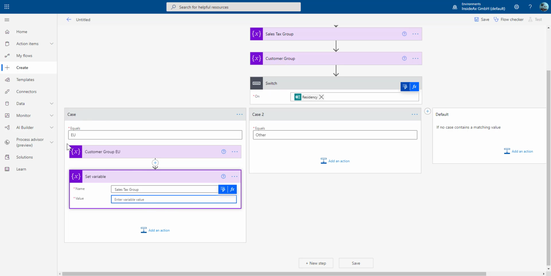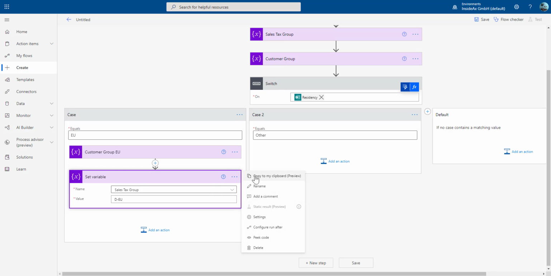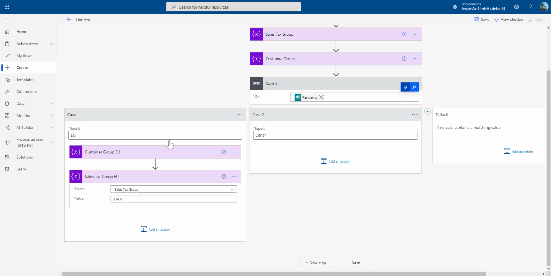And if this company is in the European Union, the sales tax group in my case is the EU. You don't necessarily have to rename all these actions, but this is best practice to give it a meaningful name.